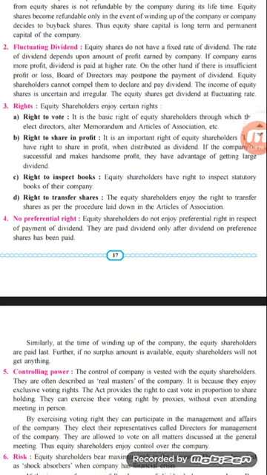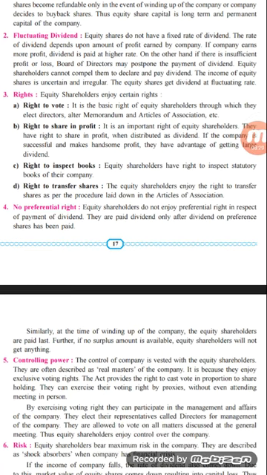The third one is rights. Equity shareholders enjoy certain rights. Being an equity shareholder of the company, certain rights and privileges are given to this kind of shareholders. The first one is the right to vote. It is the basic right of equity shareholders through which they can elect the directors, and they can alter the memorandum of association and articles of association of the company. Alteration means what? Modification and changes made in the basic books, that is, in the memorandum and articles of association of the company.